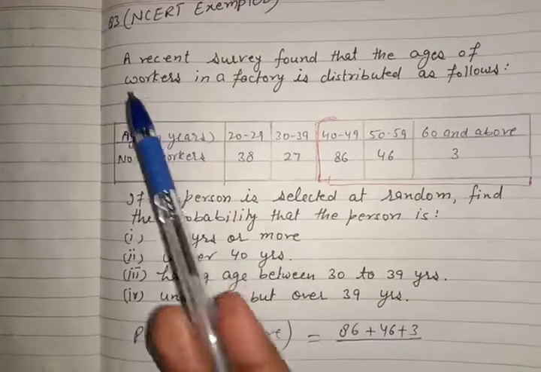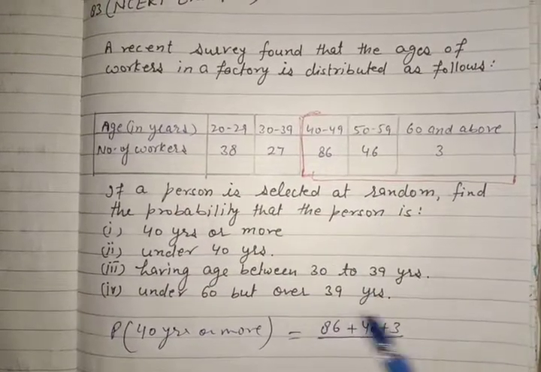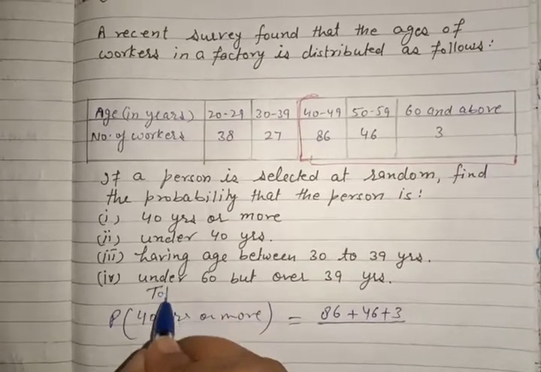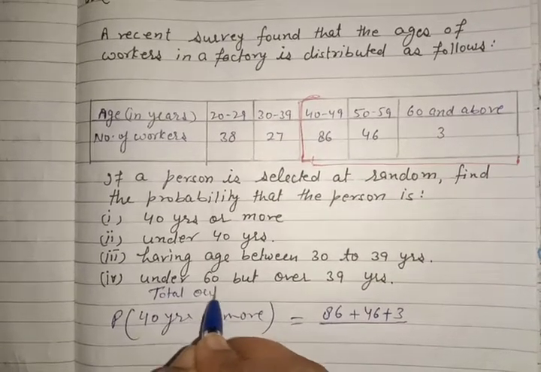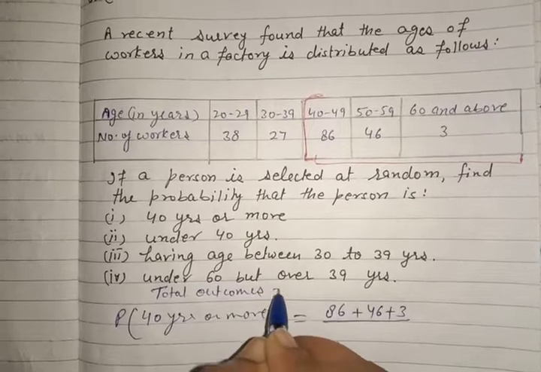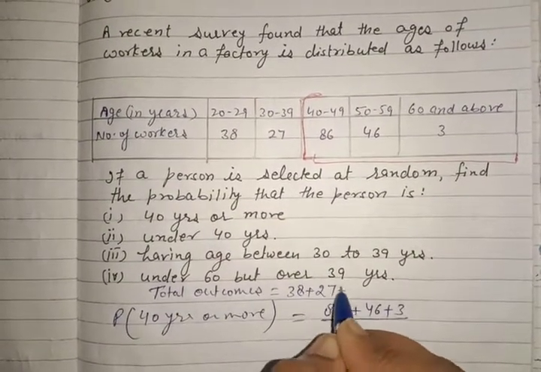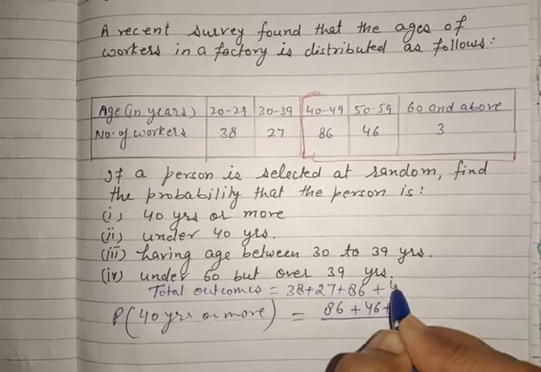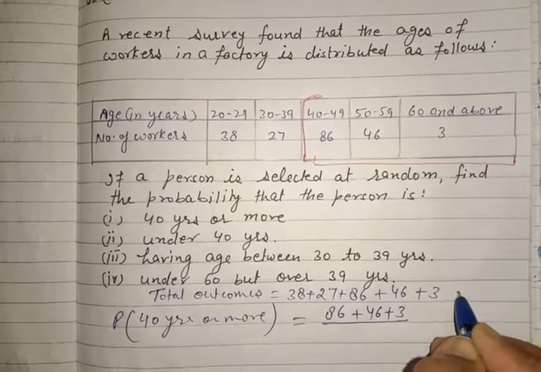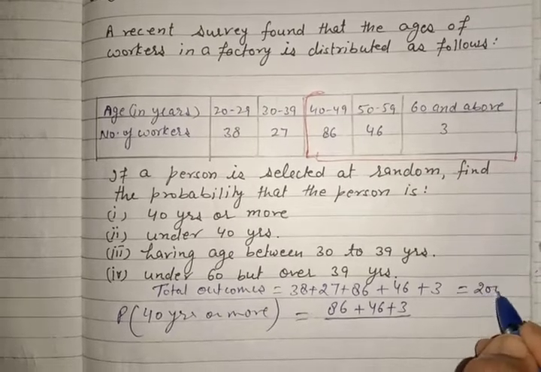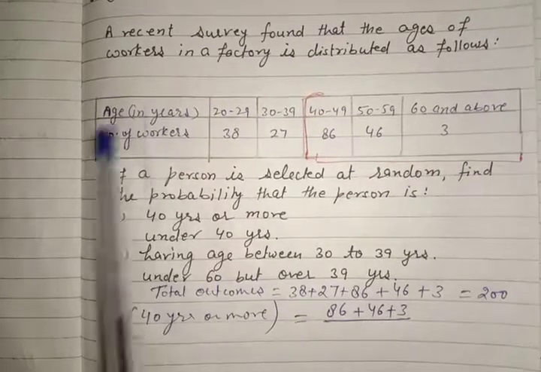Now find the total. Is it given anywhere in the question how many total? So we will find the total first of all. Total outcomes equals, we will add all these numbers: 38, 27, 86, 46 and 3. This total is 200, because the total is not given in this question.